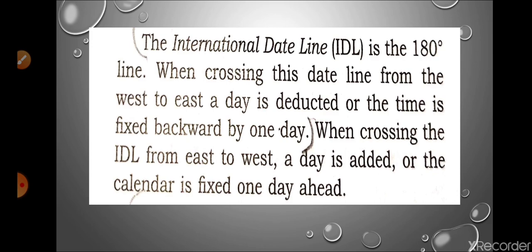Question number 3, first part, state the meaning of the international date line. The international date line is a 180-degree line. When crossing the date line from west to east, a day is deducted, or the time is set backward by 1 day, and when crossing from east to west, then a day is added. So I think it is clear.